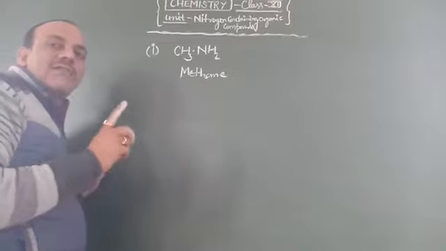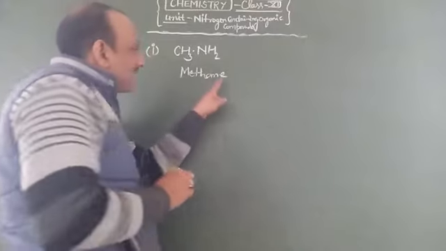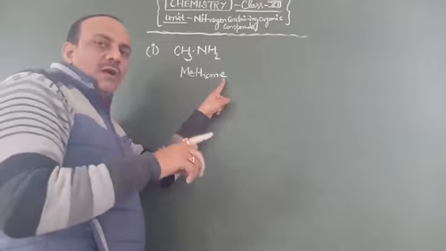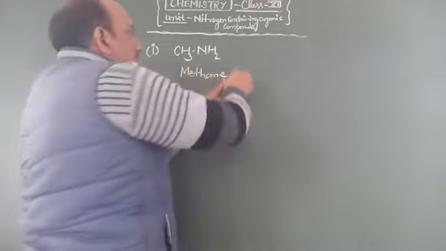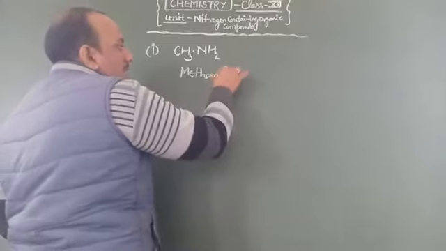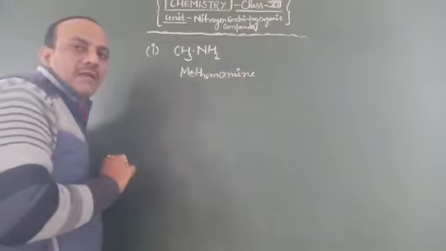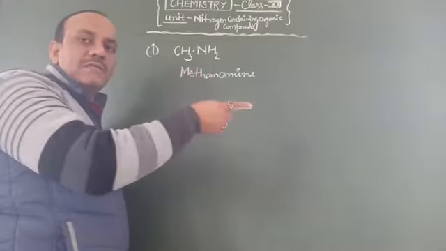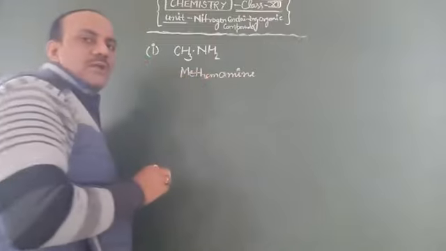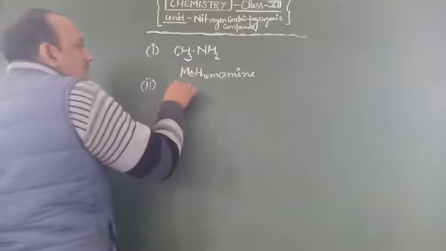It belongs to the category of alkanes. The trick is that the last letter E of the alkane is removed and the functional group amine is added. So we remove E and add amine. Then it is known as methanamine, but its simple name is methylamine, and its IUPAC name is methanamine.